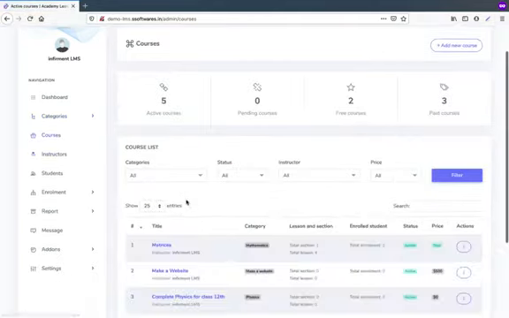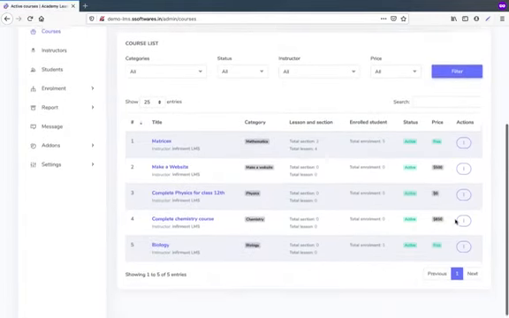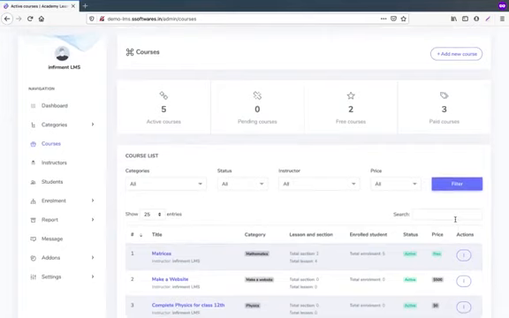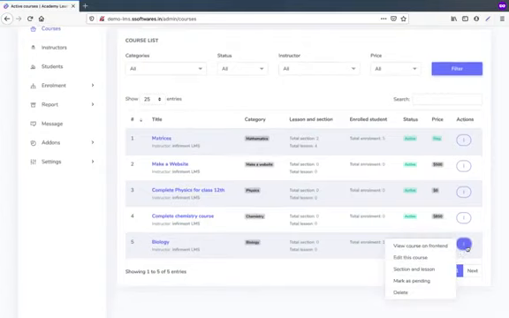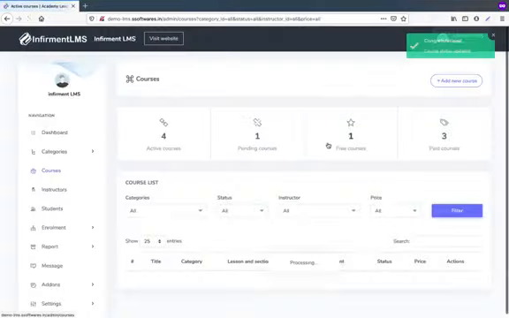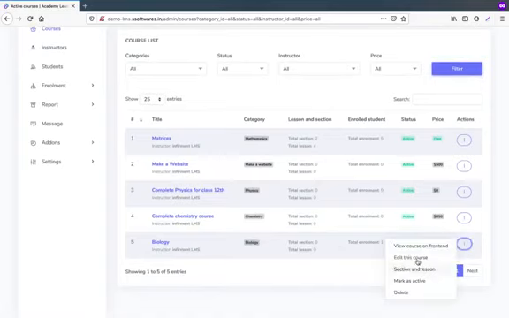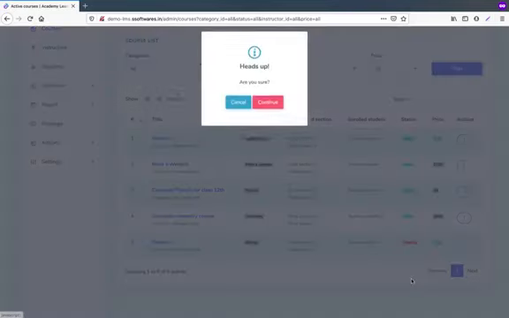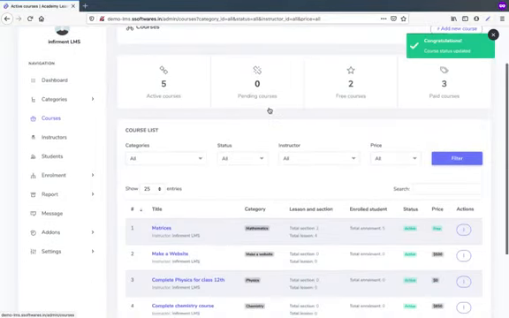Here you can manage all the courses which your instructors have uploaded. You can approve them from here. Any course which an instructor publishes will appear here for approval. You have to approve it, and only then will the course get published. Suppose it appears like this: somebody has published a biology course, so it will appear as pending. You need to review that course yourself and mark it as active. Only when you mark it as active will it be displayed in the public domain.